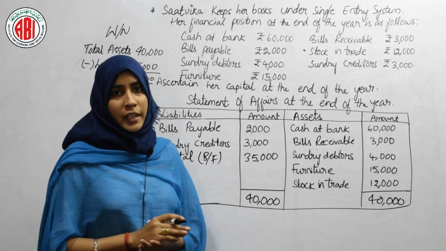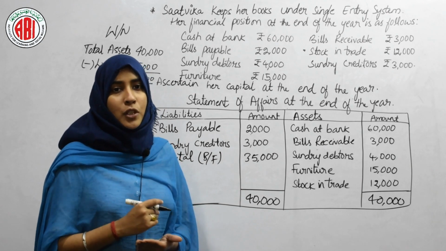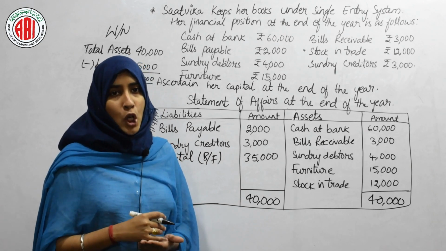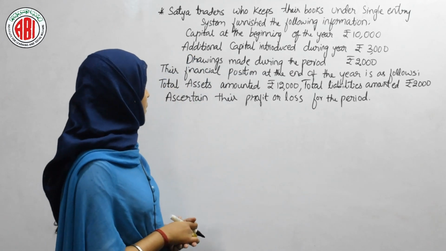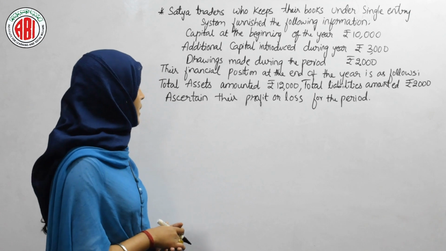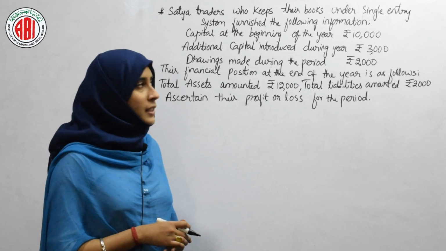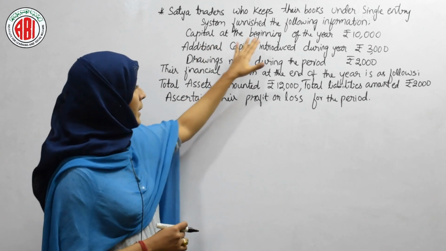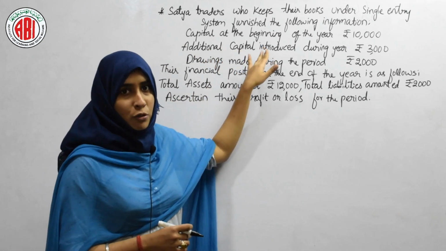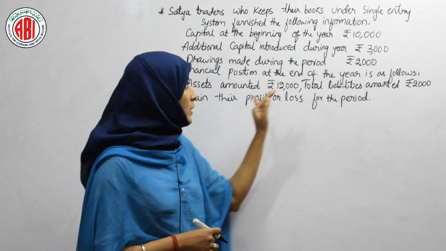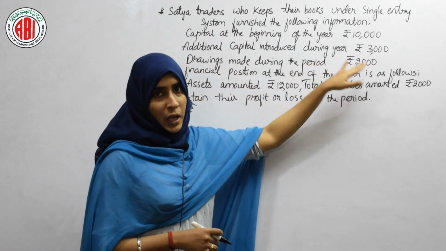So this was another problem related to the statement of affairs at the end of the year. Now let's proceed with the statement of profit and loss account. That will be our third step. Let's see our problem. Satya Traders, who keeps their books under single entry system, furnished the following information: the capital at the beginning of the year is 10,000. Additional capital introduced during the year is 3,000. Drawings made by the proprietor during the period is 2,000.